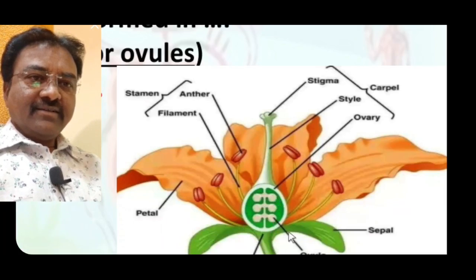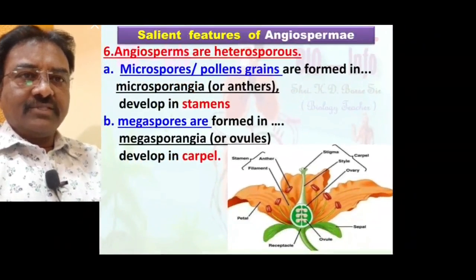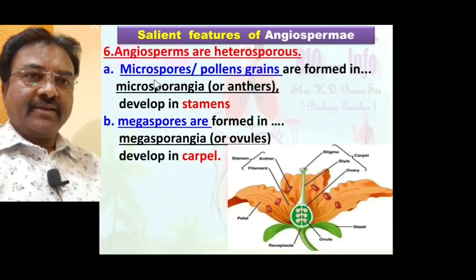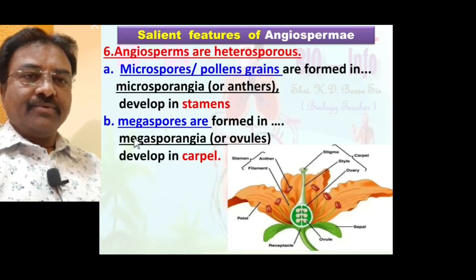Inside the ovule, megasporangia develop into megaspores. So megaspores relate to the female reproductive part and microspores to the male reproductive part. Always remember, angiosperms are heterosporous: microspore or pollen grain, and megaspore.